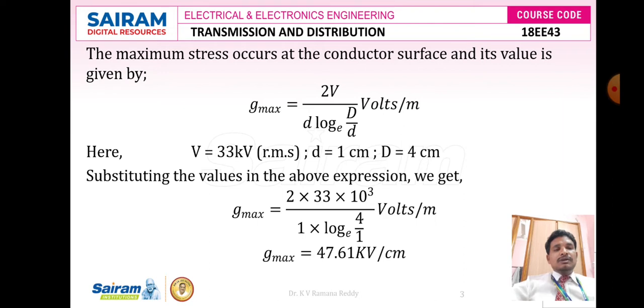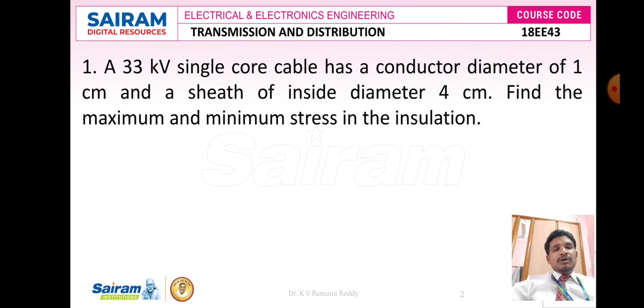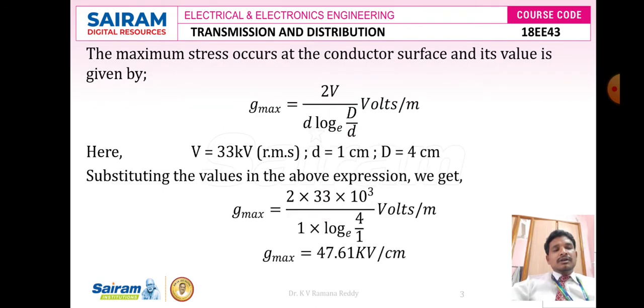2V divided by d into log base e of capital D divided by small d volts per meter. Here from the given problem, we know that the line voltage VL is equal to 33 kilovolts, conductor diameter small d is equal to 1 centimeter, and insulation diameter capital D is equal to 4 centimeter. So now we are going to